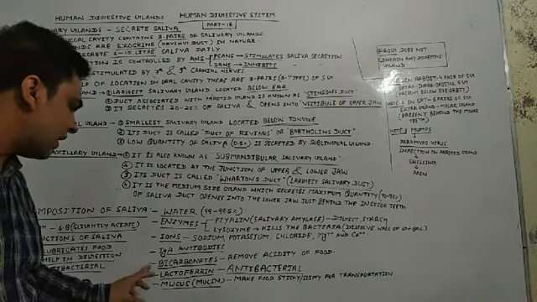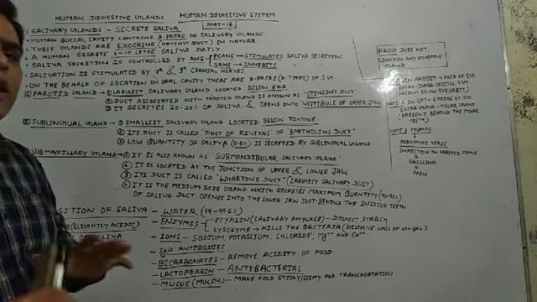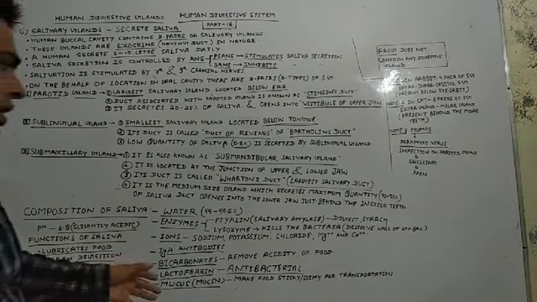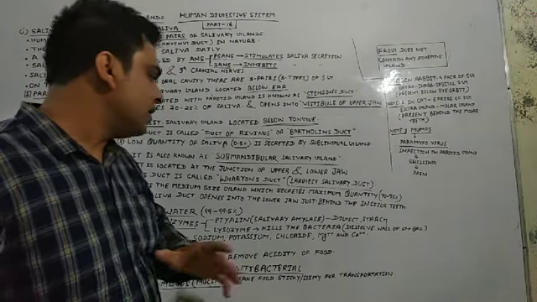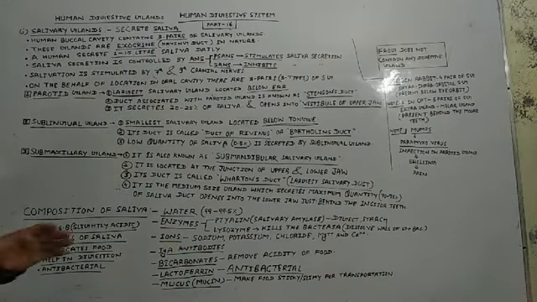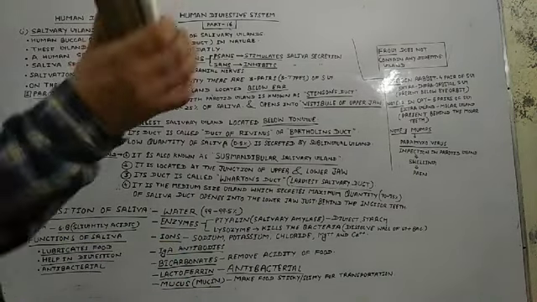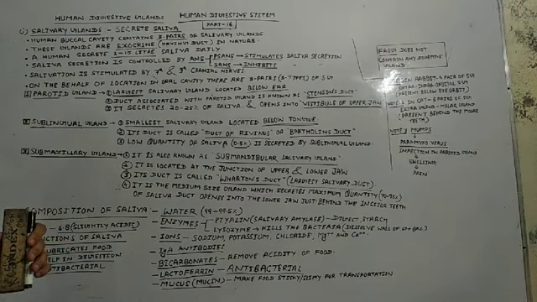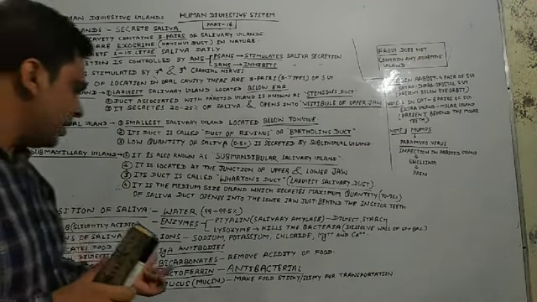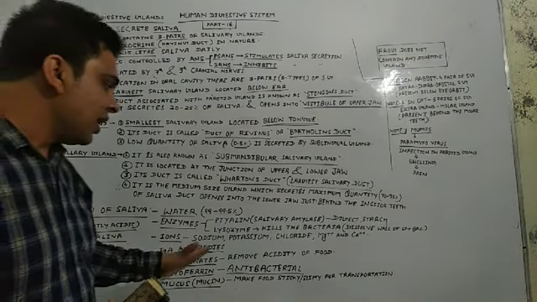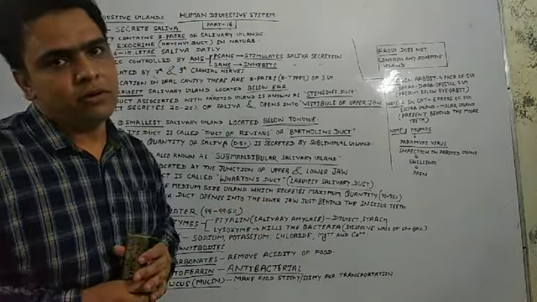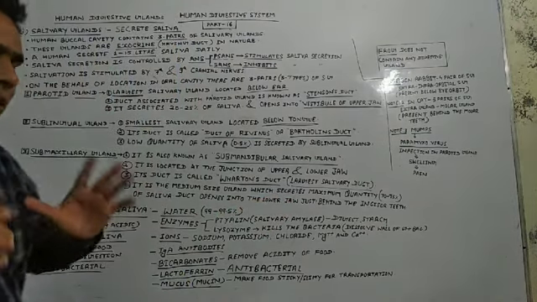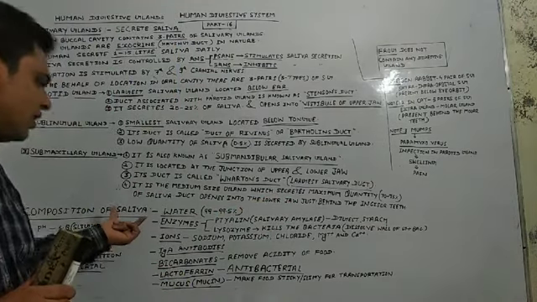Come to the next content, that is bicarbonate. Some bicarbonates are found in our saliva that help in removing the acidity of food. You must know, students, that sometimes we eat acidic food, which creates acidity in our buccal cavity. So bicarbonates which are found in saliva help to remove this acidity of food. So it is a very important content found in our saliva.